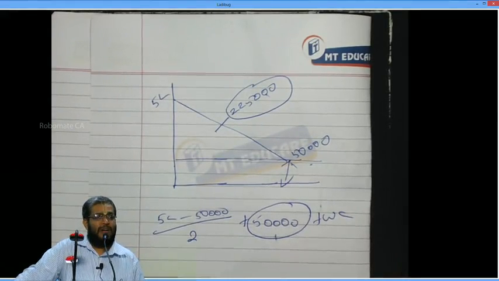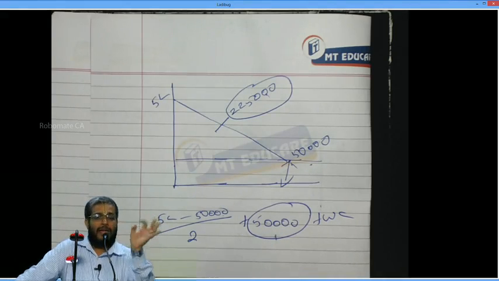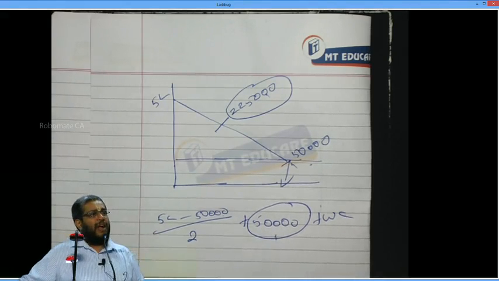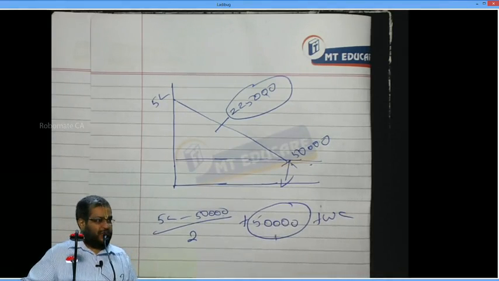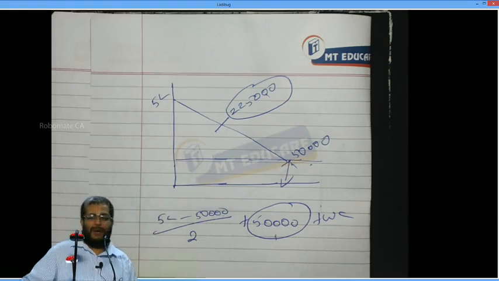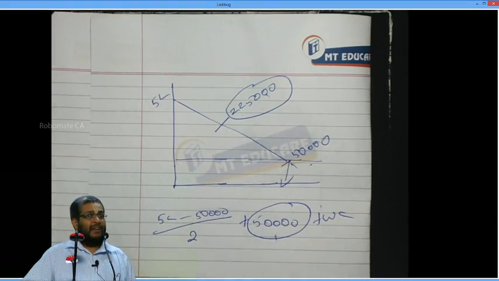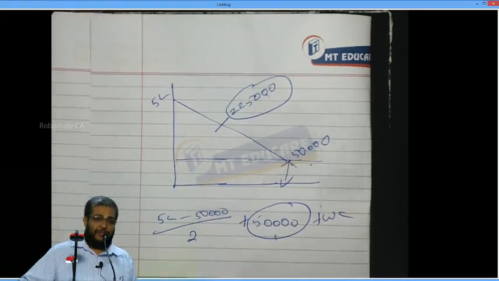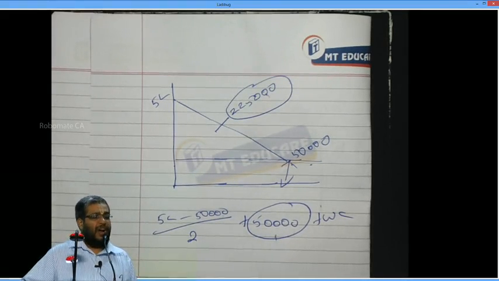What is average investment? Original investment minus salvage value gives you the depreciable value. The depreciable value blocked is only the average, not the full, because it depreciates. So 2,25,000 rupees is the depreciable value blocked in the investment. Plus salvage value is always blocked, which here is 50,000. Plus I also invest in working capital. That gives you the average investment.